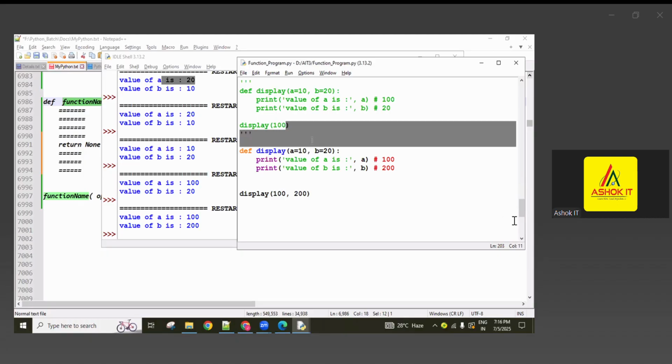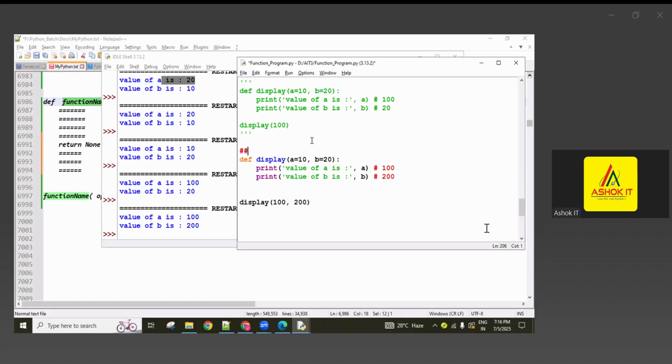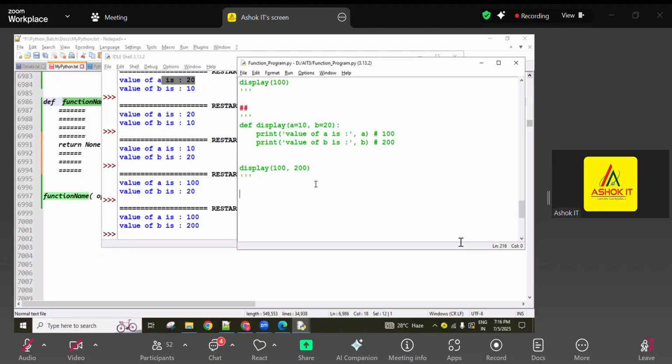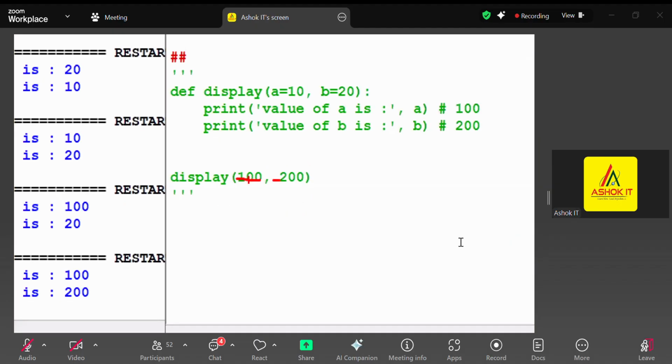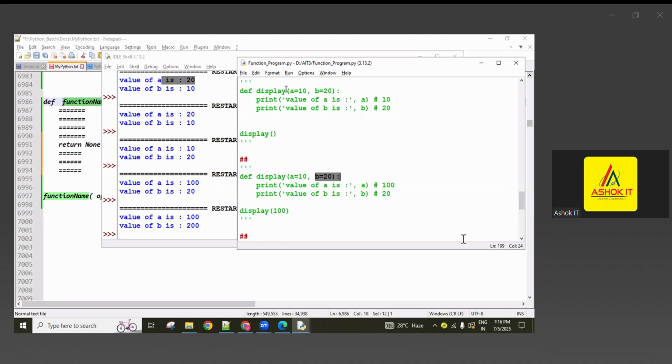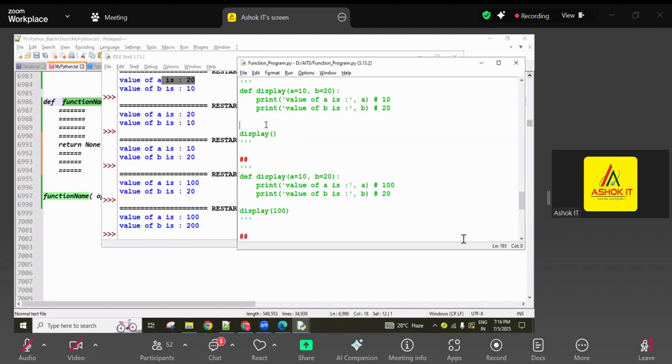All of you clear, guys, about the default arguments? If we are not passing any values at the time of calling, then default values can be used. Passing means sending. If we are passing values to the parameters, they update. If not passing, then these default values are used. So remember these syntaxes, guys. Both combinations I have given here.